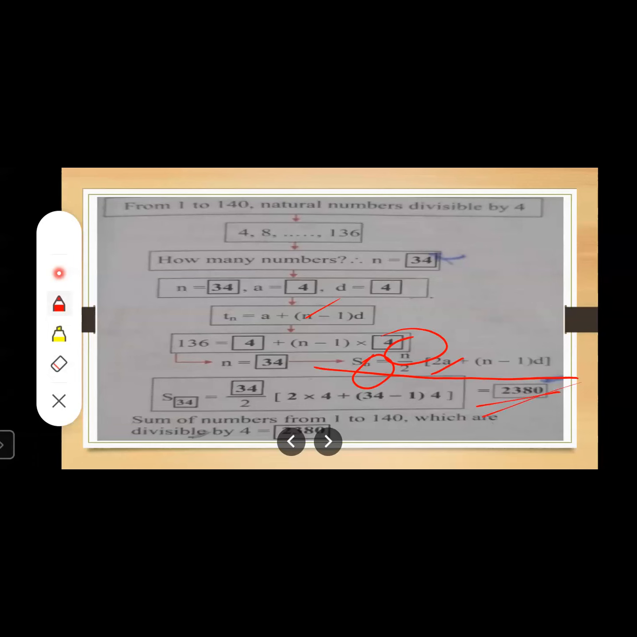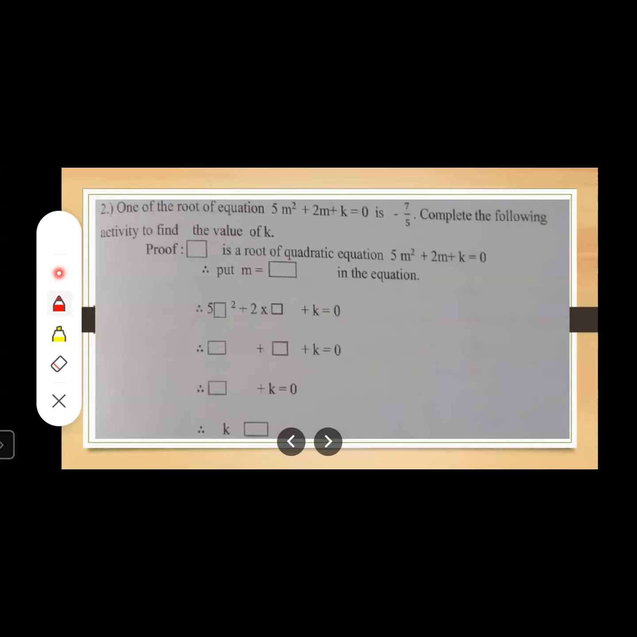So what is this? The sum of the numbers from 1 to 140 which are divisible by 4 is 2380. This is an activity based question. You only have to write in the blanks provided. Whatever extra rough work you want to do, you are going to write on the rough page. Okay, students, now let us move to the next slide.